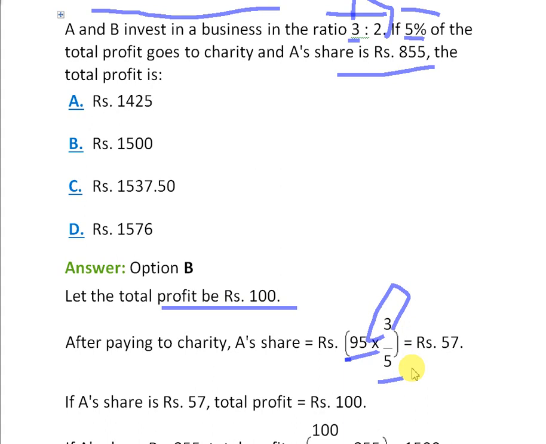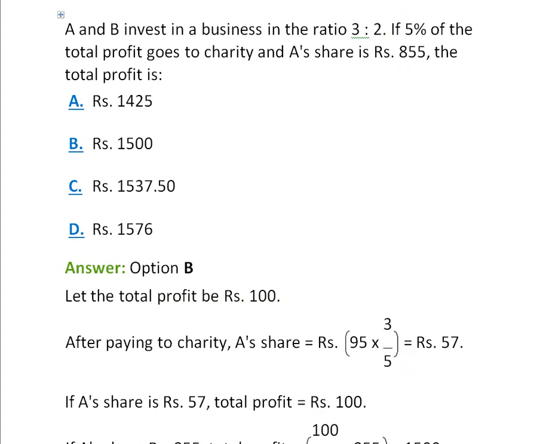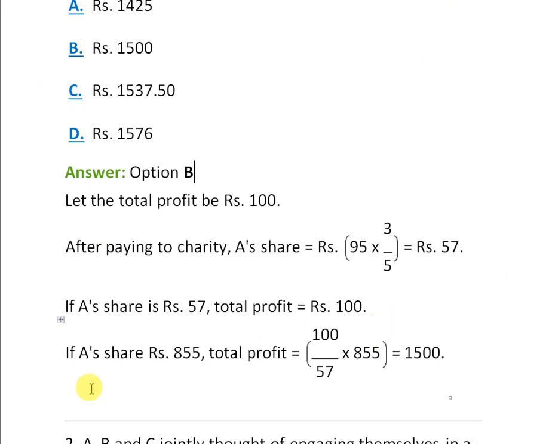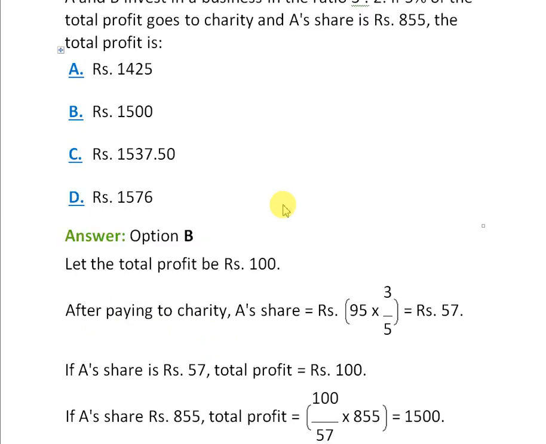So if A's share is rupees 57 when the total profit is 100 rupees, we have to calculate the total profit when A's share is rupees 855. Total profit would be 100 by 57 into 855, which will be equal to 1500 rupees. Now how did we write 855 here? We just calculated that here A's share is 57, right? But the trick is, in this first scenario we just went with what we assumed.